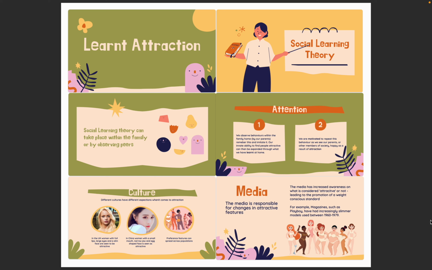This links to another aspect of attraction, which is culture. In different cultures, there are different expectations of what is attractive. For example, in the UK, women with full lips, a slim face and large eyes are seen as attractive, whereas in China, women with a small mouth and lips, an egg-shaped face and a narrow jaw are seen as attractive. This could be due to the different cultural differences, but also due to social learning theory, as a preference for attractiveness spreads within that population.